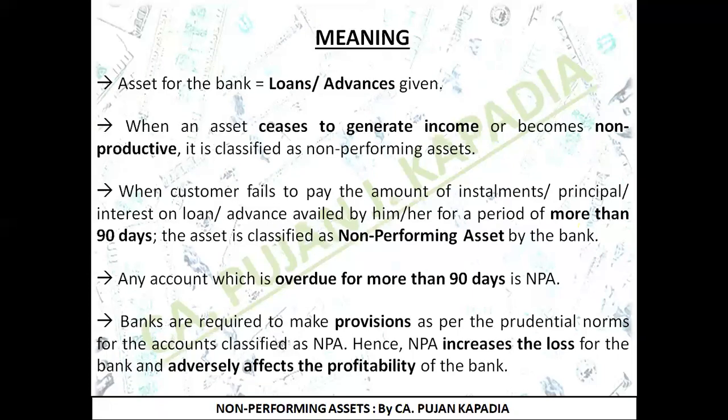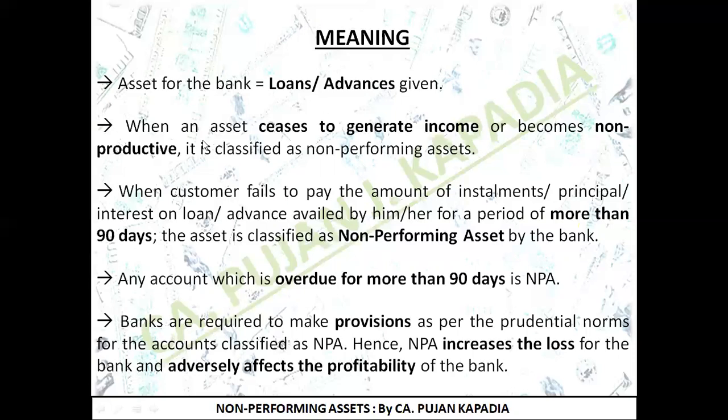So the loans or advances given by the bank are classified as assets. Against that, fixed deposits and savings account deposits are money that a bank is receiving from the customer. So this is going to be the liability for the bank. Just make it clear in your mind. I'm talking about two things. First, whenever I'm giving money, lending money, it becomes an asset. And whenever I'm accepting deposits from the customer, it is my liability. So basically the loans and advances given by the bank are the assets for the bank. This is a simple general understanding.